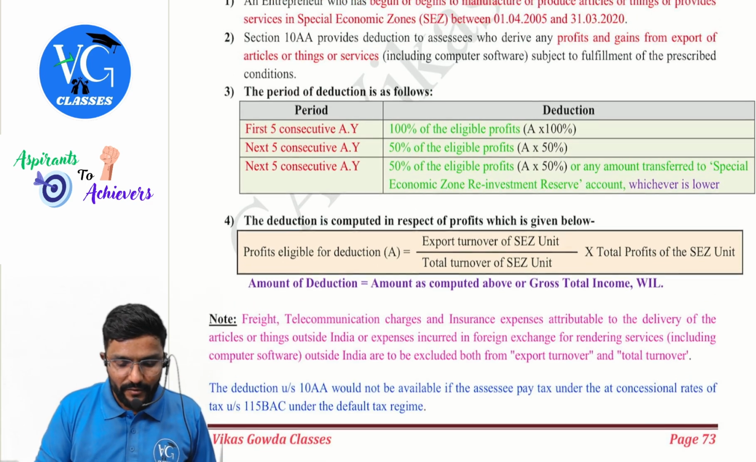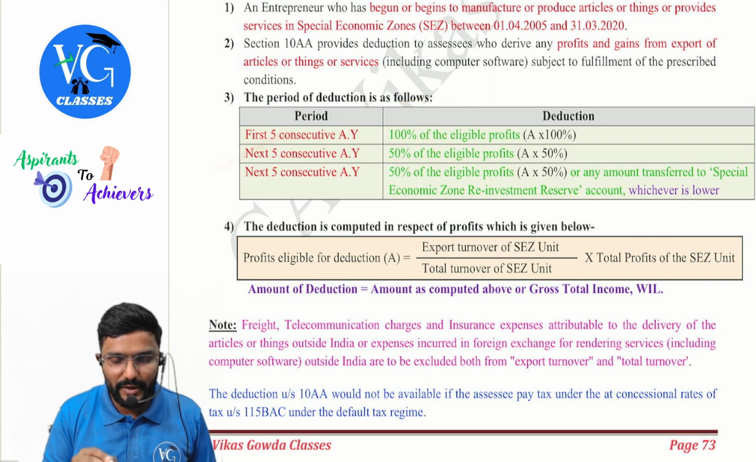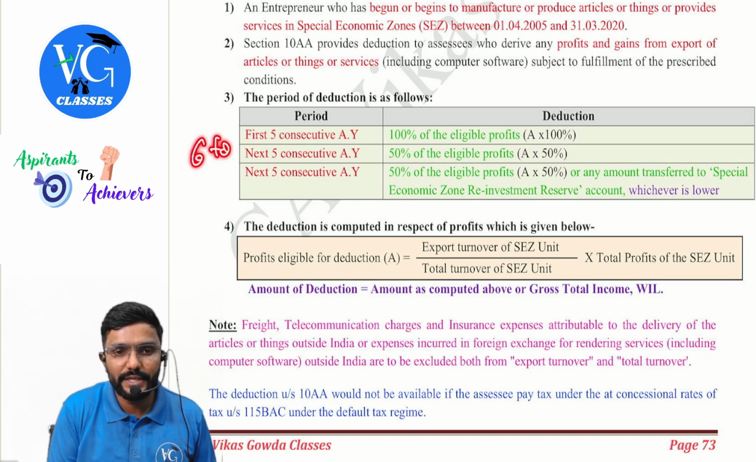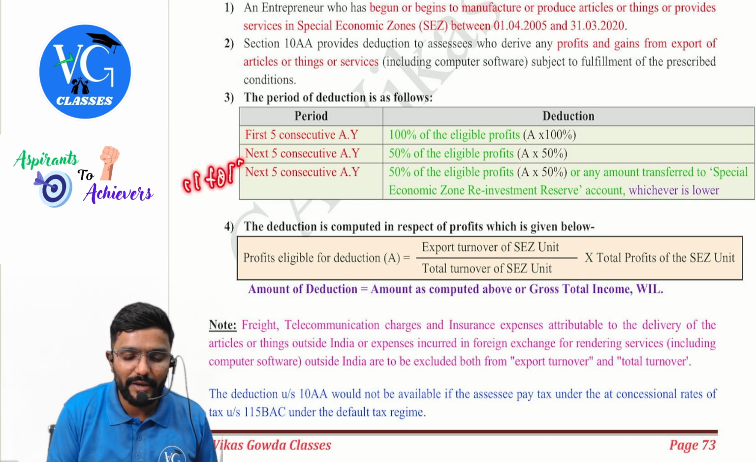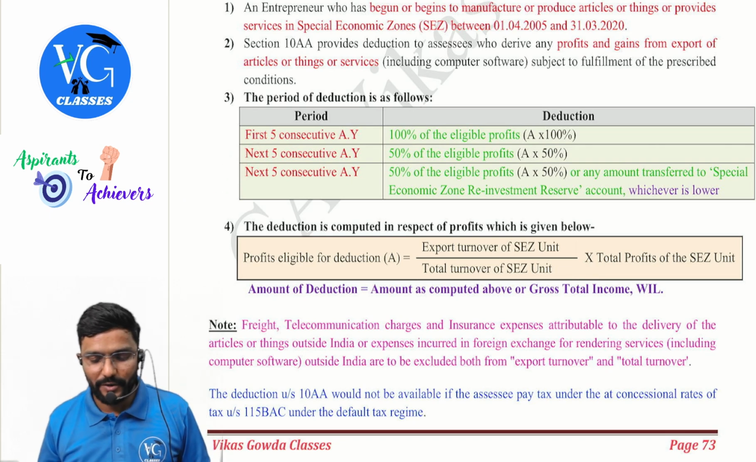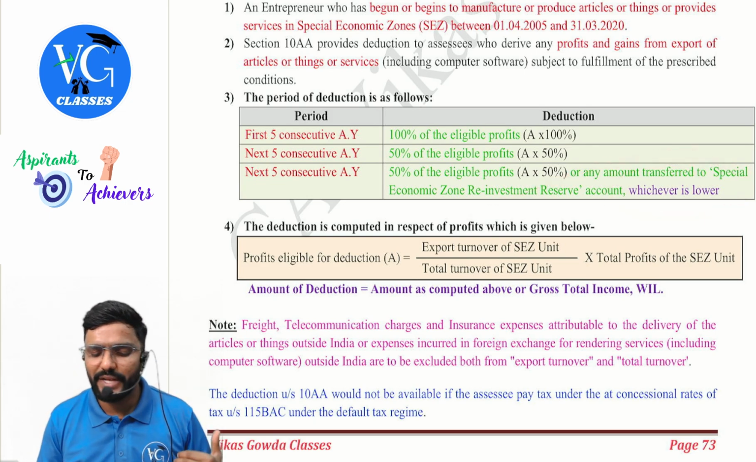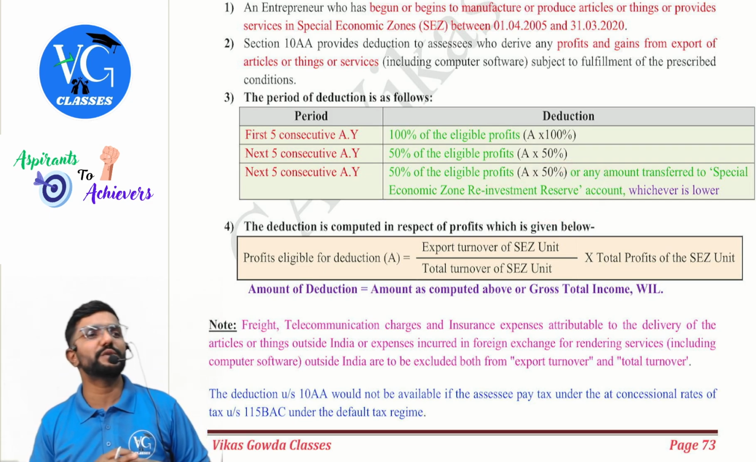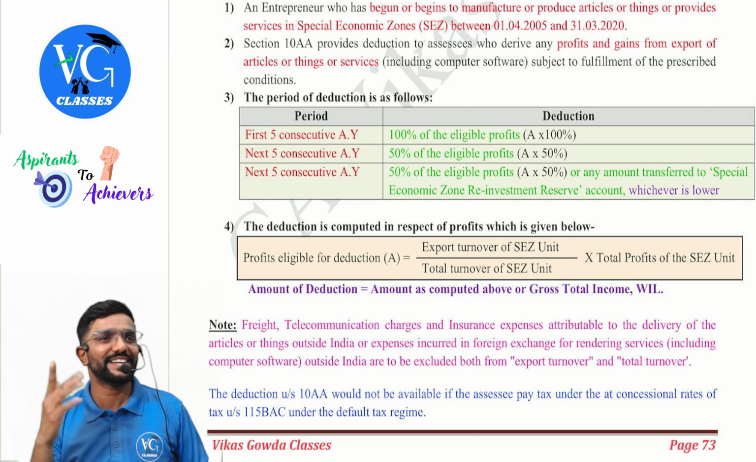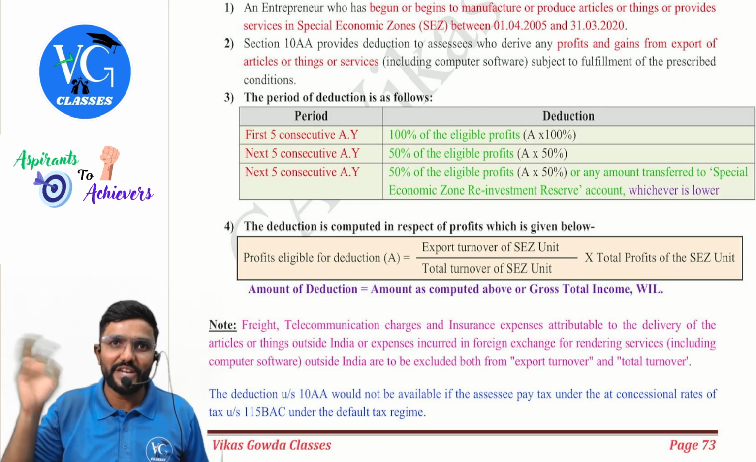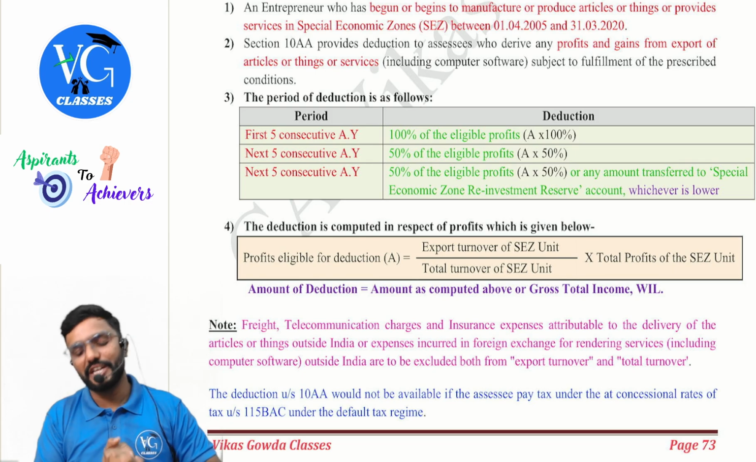Now take that. For the first 5 years, you can claim 100% of eligible profits. For the next 5 years, means from 6th to 10th year, 50% of the eligible profit. Then for the last 5 years, that is from 11 to 15, 50% of the eligible profit or the amount transferred to reserve, whichever is lower. And they have also put a condition: whatever amount is transferred to reserve, you have to use it to purchase new plant and machinery and all. Immediately after claiming 15 years deduction, you cannot run away from SEZ. You have to reinvest into the business and expand your operation in SEZ only. That is what the condition is.